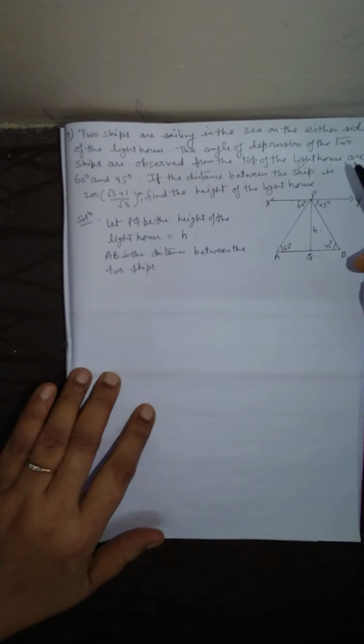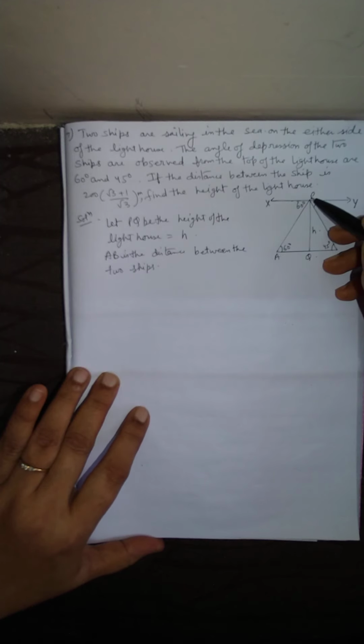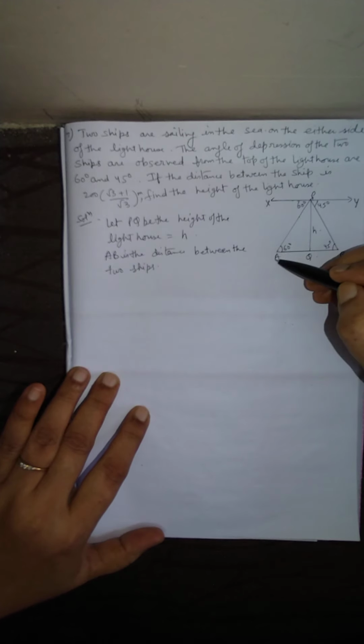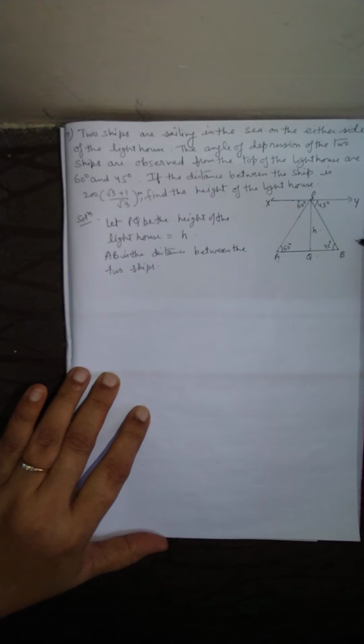Okay, here it is angle of depression, which means it is observed from the point P, from the top of the lighthouse. The angle of depression is 60 degree on one ship and 45 degree on the other ship, which is on either side of the lighthouse.